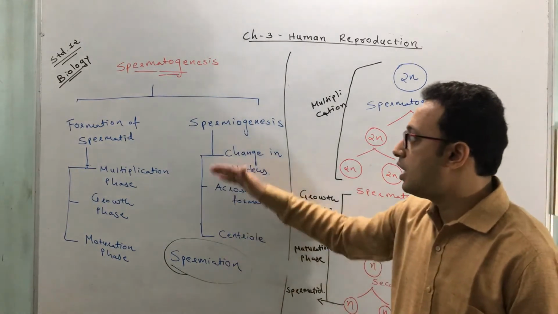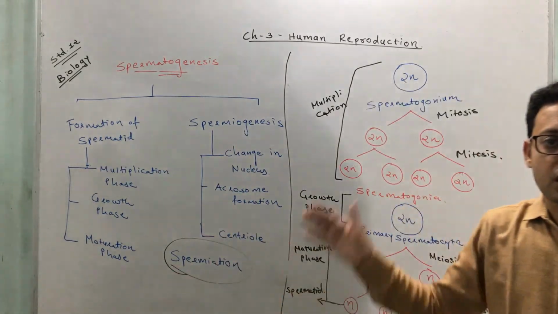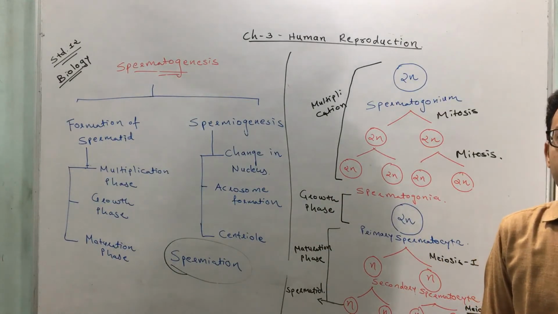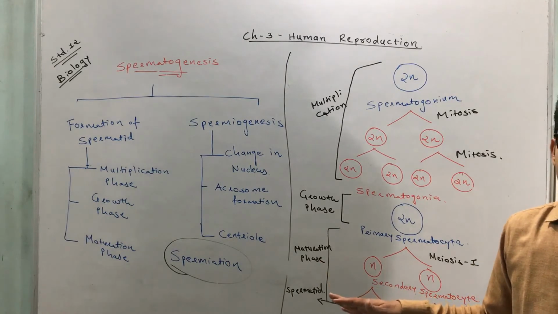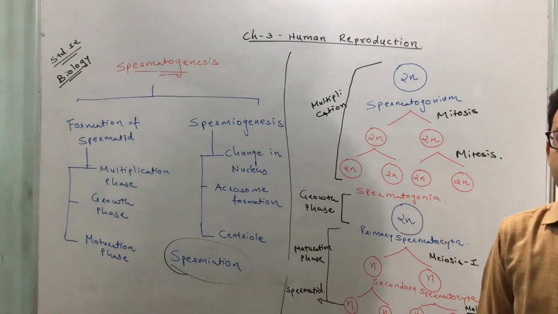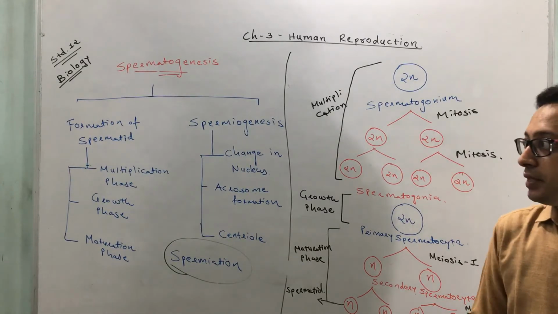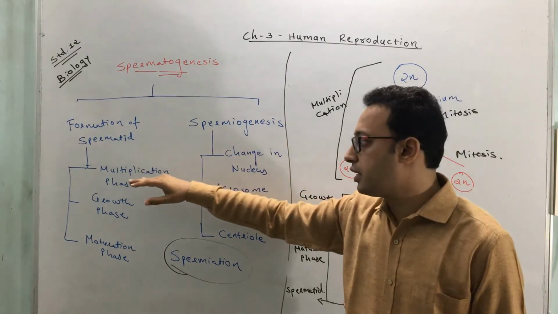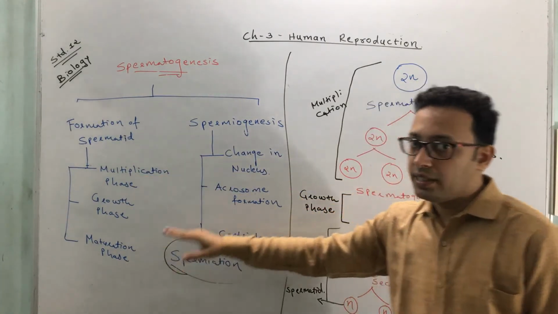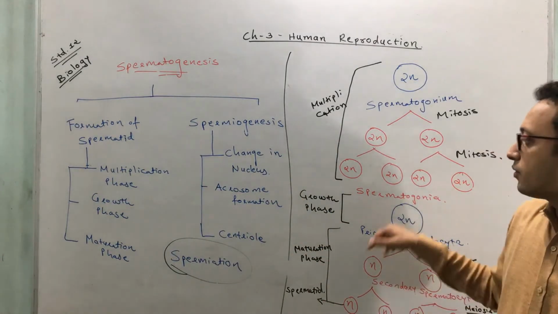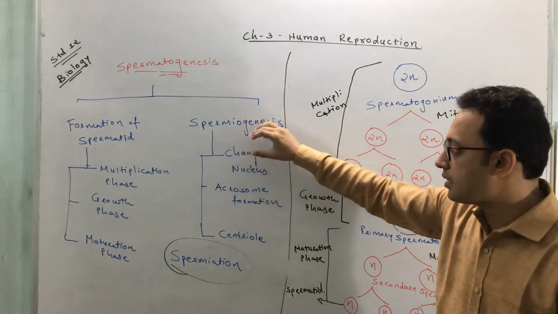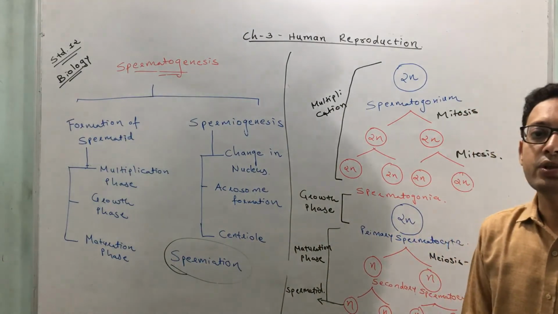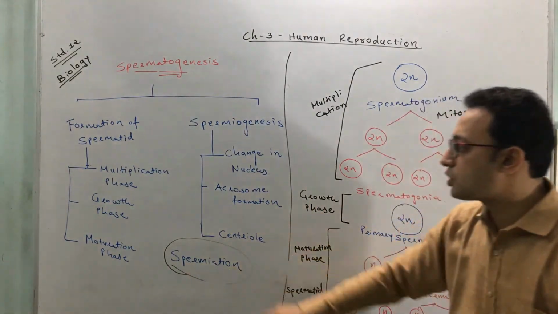So that is the process called spermatogenesis. This is a very important topic from an examination point of view. You have to thoroughly learn this process. Any doubt? I can repeat. There are two steps: formation of spermatids and spermiogenesis. Spermatid formation includes multiplication, growth, and maturation, and then haploid spermatids are formed from the spermatogonium. Then there are changes in the nucleus and formation of the acrosome and centriole, and ultimately the sperm is produced. That sperm gets liberated, and that process is called spermiation.